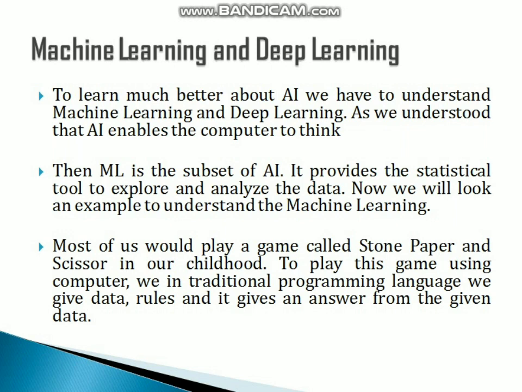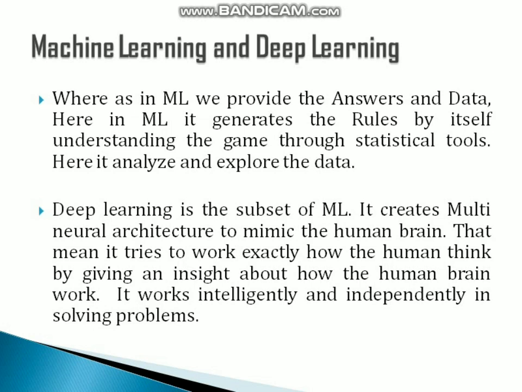In traditional programming, we feed data and rules, and it analyzes and generates an answer by itself. But in machine learning, we feed answers and data, and machine learning will try to generate its own rules to play the game. It understands the game through statistical tools, analyzes it, and tries to determine the exact move in the game. And that's how machine learning works.